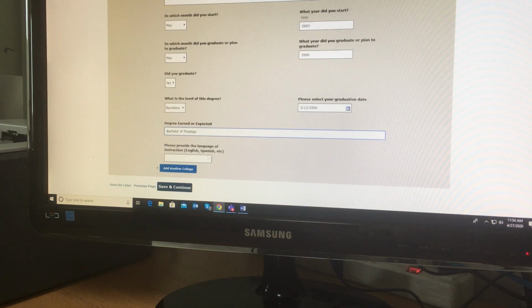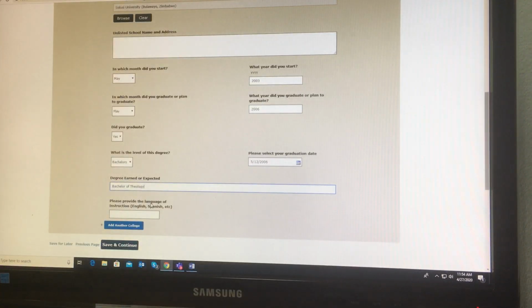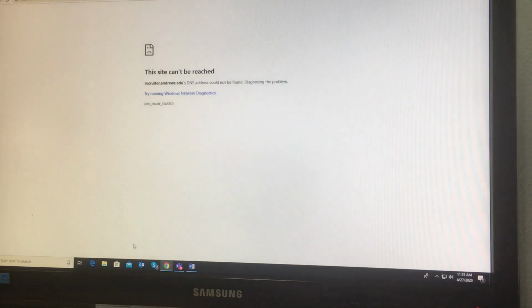Okay, there we go. Now, please provide the language of instruction. This is very important. Let me adjust, yes, this is better. Okay, so please provide the language of instruction. That should be English. Yes. Very good. Now, if you have another institution that you attended, you can add another college, but we don't want to do that. Okay, just one institution is fine. So save and continue. So we're saving and we're continuing.